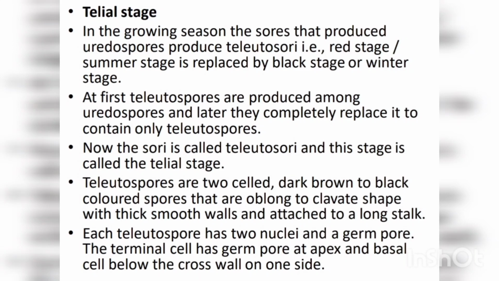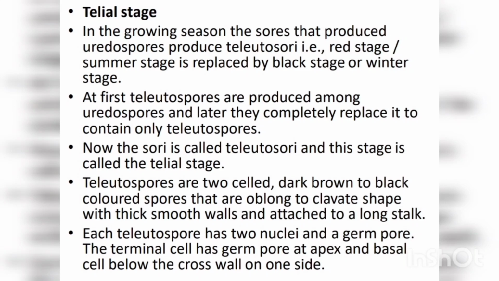Okay, now the next stage is the teleal stage. In the growing season, the sori that are produced on the uredospores produce another type of spore called the teliosori. That is during the favorable season. So these uredosori, which were reddish brown in color, are replaced by the black stage or the winter stage.